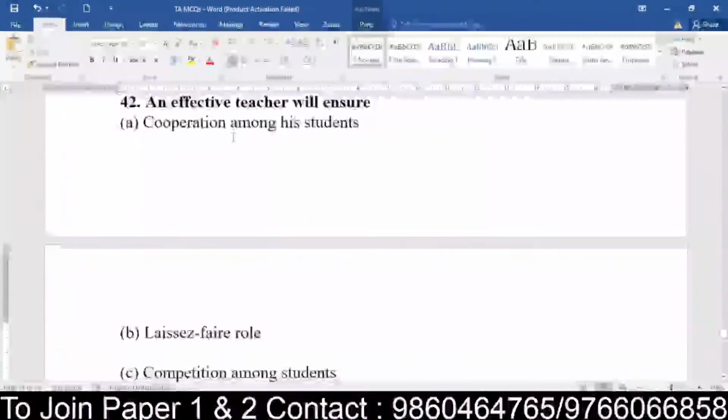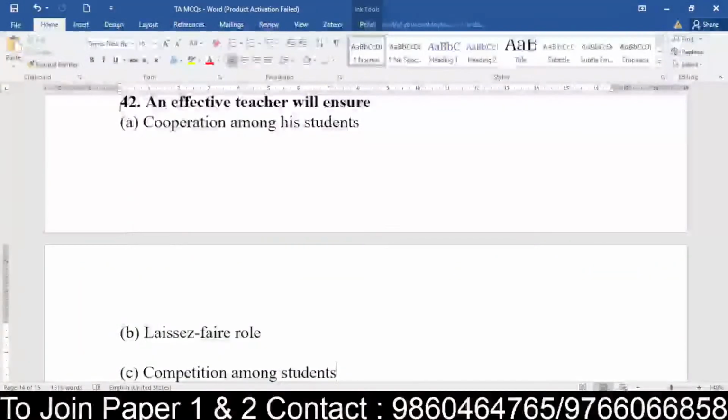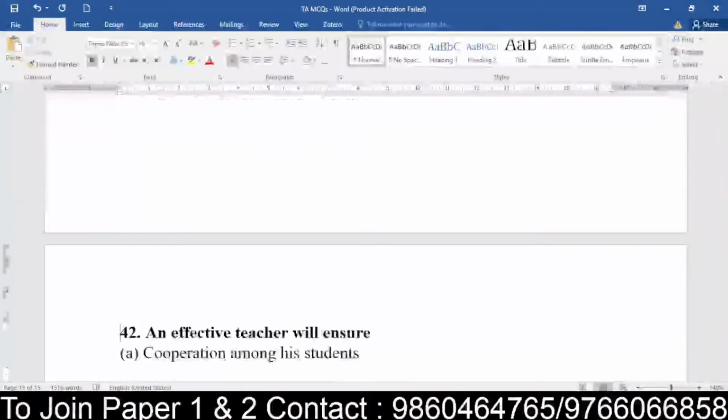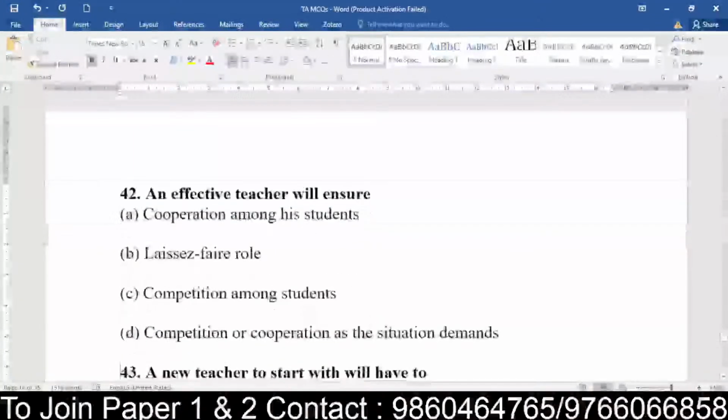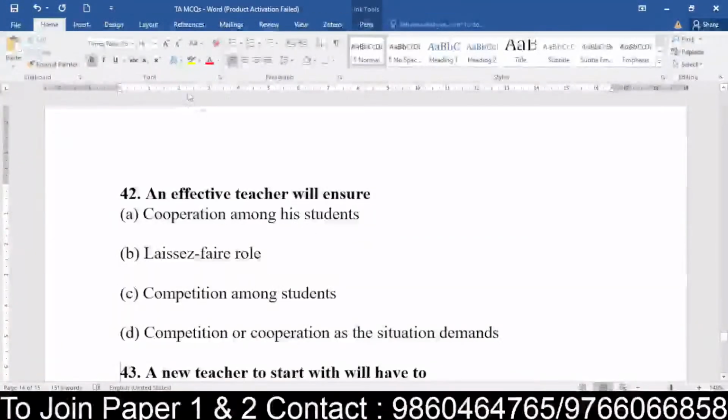Now, question number 42, yes, 42, we'll just take the question down a bit so you can read it properly. An effective teacher will ensure what? What will an effective teacher be ensuring? Cooperation among his students, a laissez-faire role, competition among the students, or competition or cooperation as the situation demands. So now an effective teacher will exhibit or will try to pass on the message in what form?